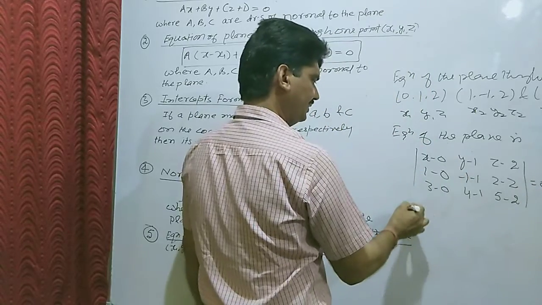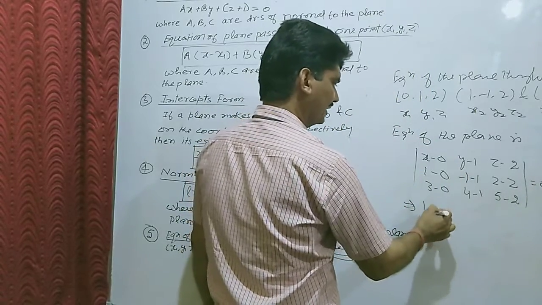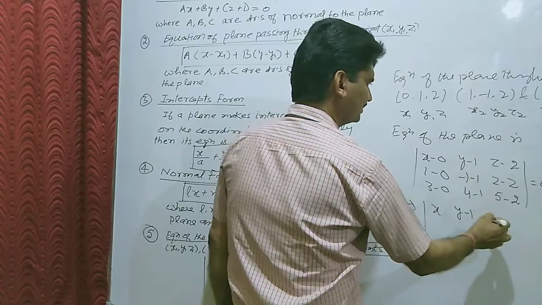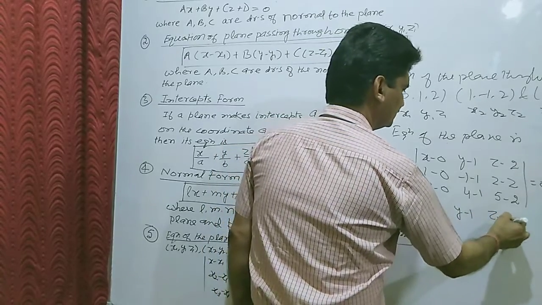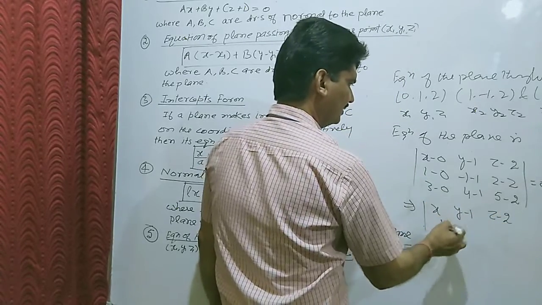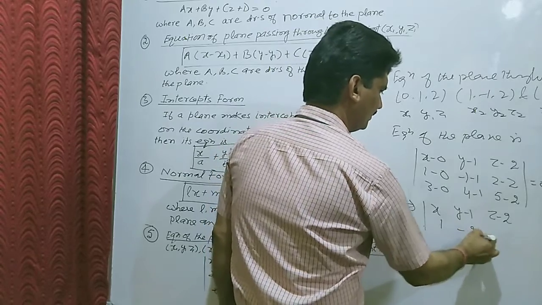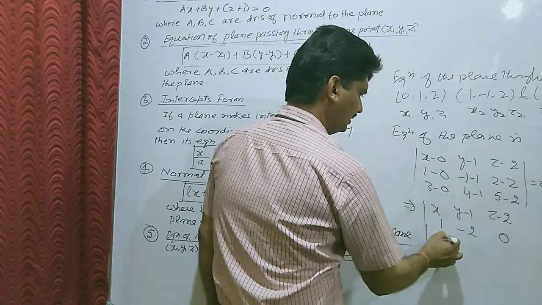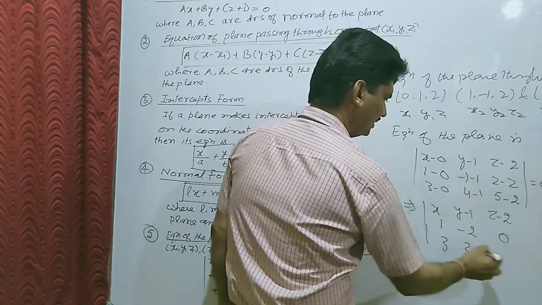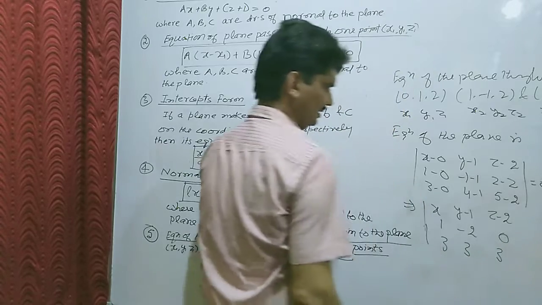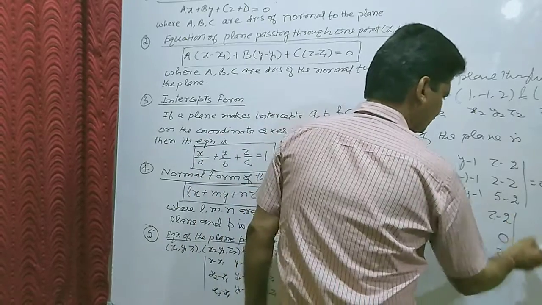We simplify it. This implies x, y minus 1, z minus 2; 1, minus 2, 0; 3, 3, 3 in this case. This is equal to 0.